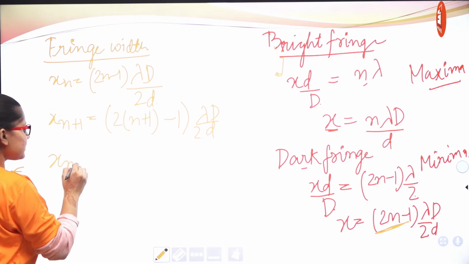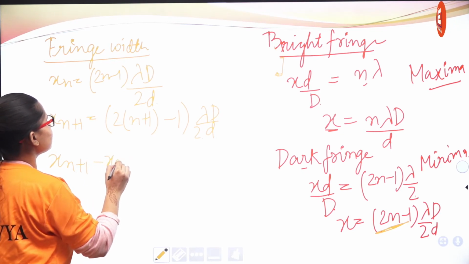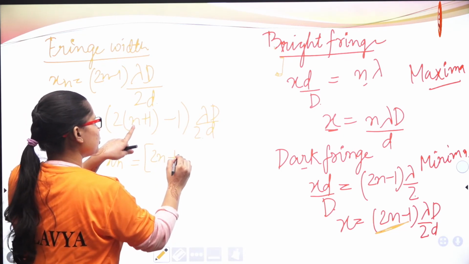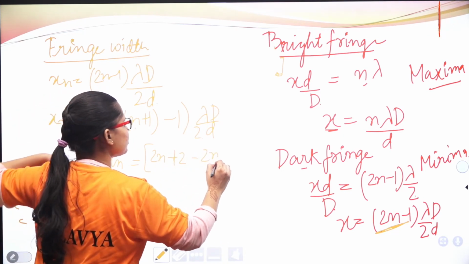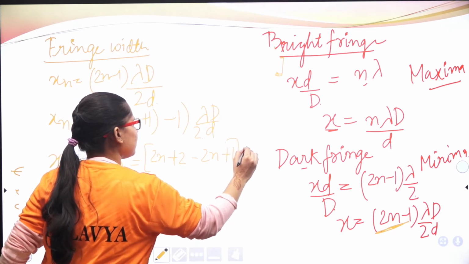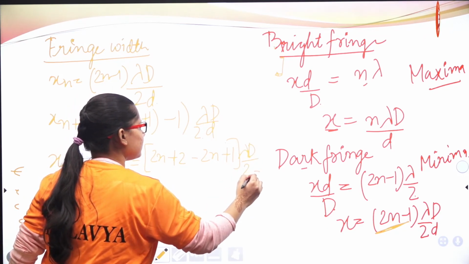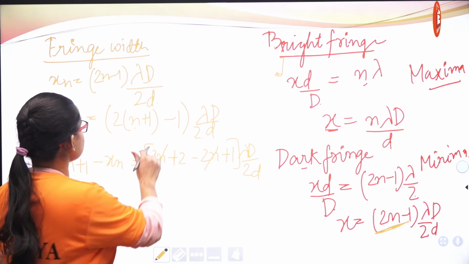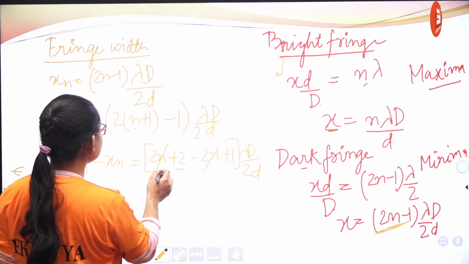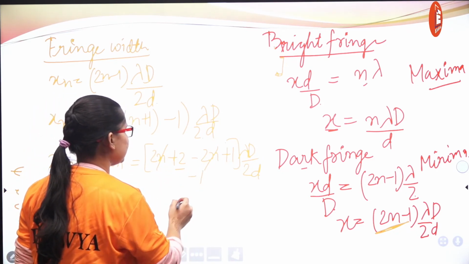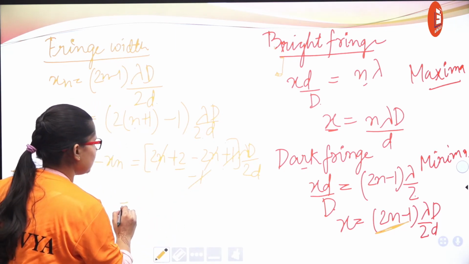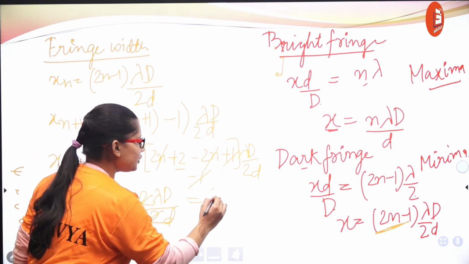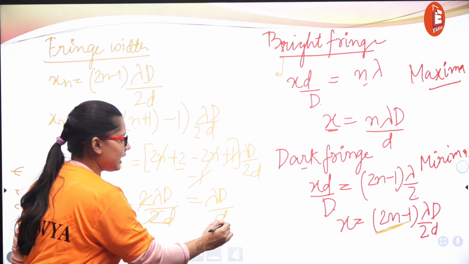When you take the difference, the (2n plus 2) and the minus (2n plus 1) lambda D upon 2d, the n terms cancel out, and I am left with 2 times lambda D upon 2d. So again you obtain the same value, lambda D by d.